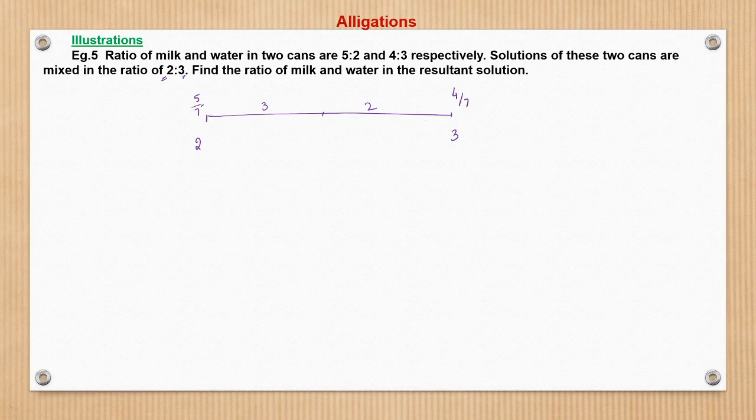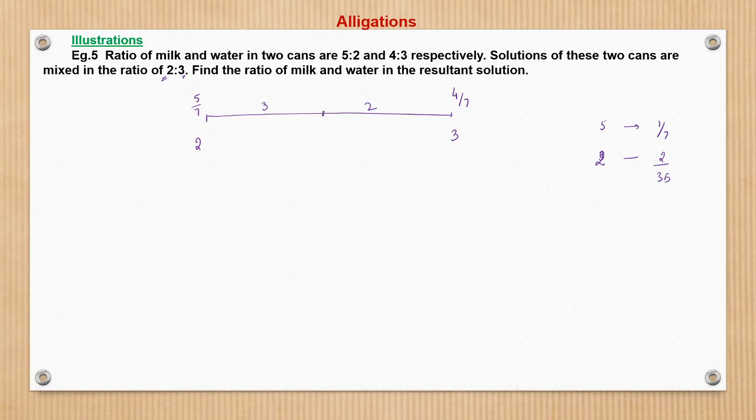So basically what does this whole distance, 5 units, represent? 4 by 7 minus 5 by 7, which is 1 by 7. So 5 represents 1 by 7. So what will 3 represent, or what will 2 represent? Anything we can take from this side also. Let us take 2. So 2 will represent 2 by 35, right? 1 by 35 into 2, 2 by 35.